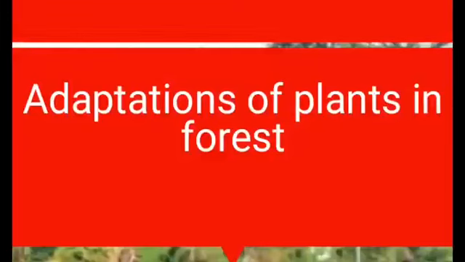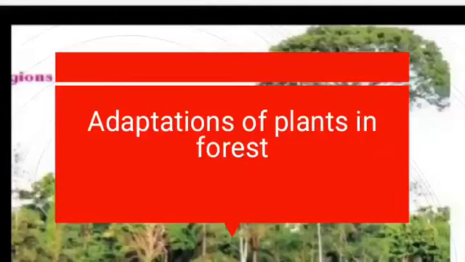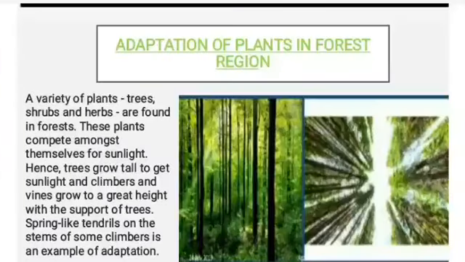Now the next is adaptation of plants in forest region. A variety of plants, trees, shrubs, herbs are found in the forest. These plants compete amongst themselves for sunlight. Hence, trees grow tall to get sunlight and climbers and vines grow to a great height with the support of trees. Spring-like tendrils on the stems of some climbers are an example of adaptation.